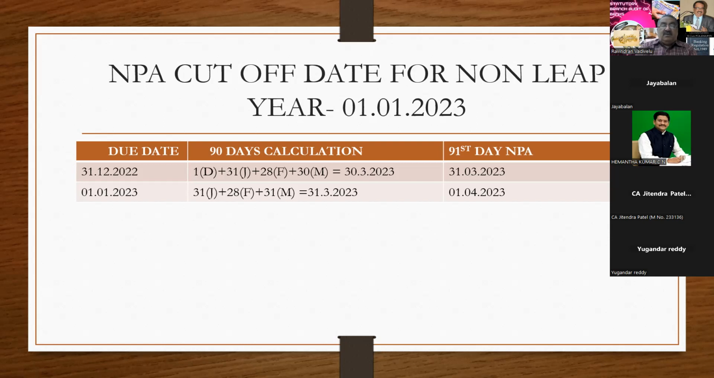Now you have to understand this. I have taken SMA, and how to calculate 90 days. Now I am coming to the NPA cutoff date. Is it clear, sir? Because this is the base on which we have to do the entire NPA working. If you are clear, you can put it in the chat box, or you can even unmute and tell.